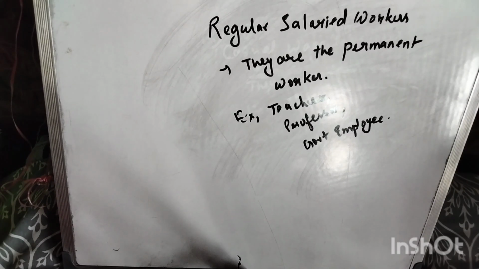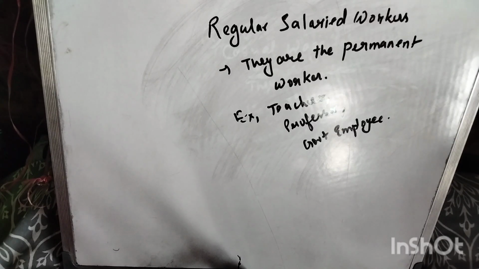So these are the two types of employment: self-employed and wage employment. Under wage employment, these are the hired workers. These hired workers are of two types. First is the casual wage laborers and the second one is the regular salaried workers.